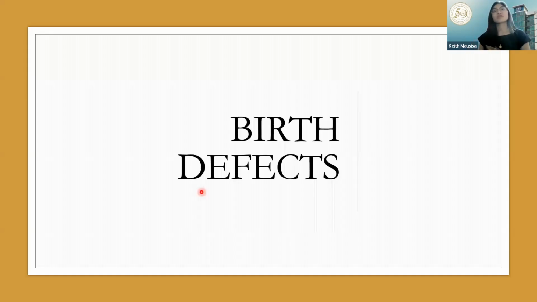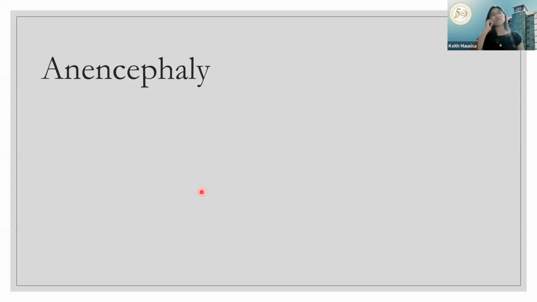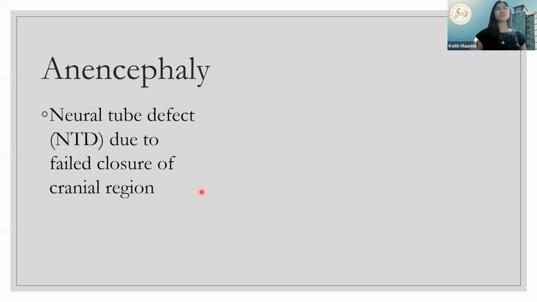Let's go to the birth defects. What if there is abnormal development? First, we have anencephaly. This is a neural tube defect due to the failed closure of the cranial region. Our cranial region closes by day 25, you should be able to answer it by now.